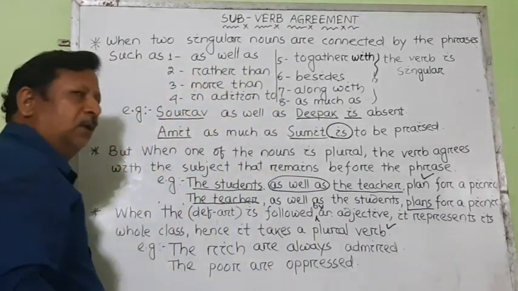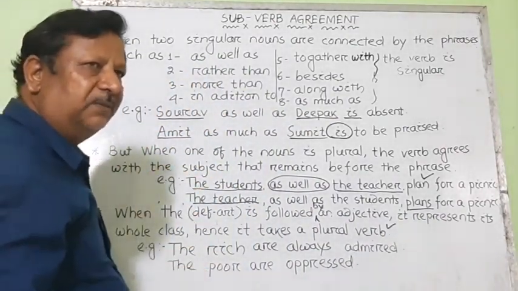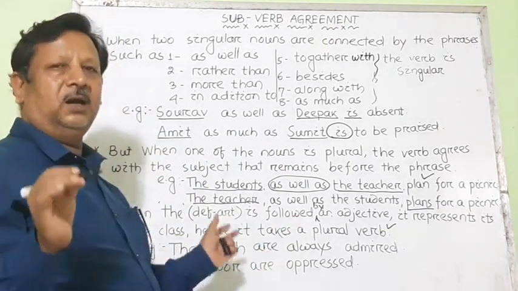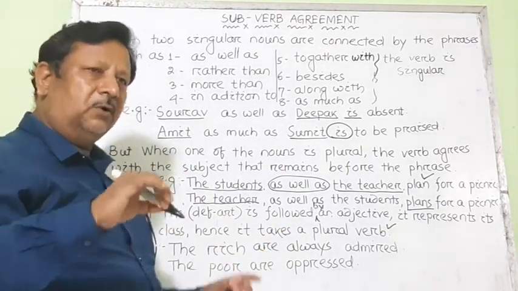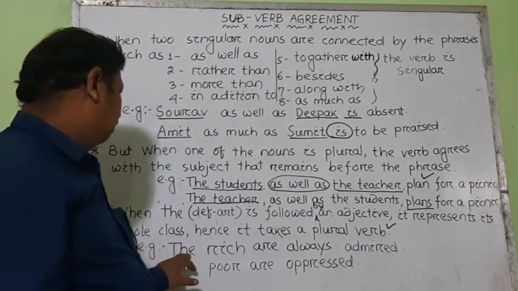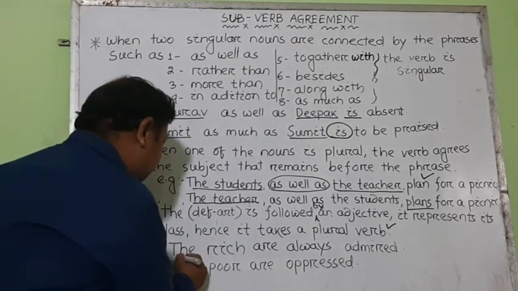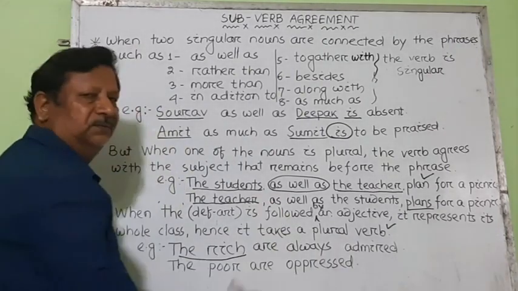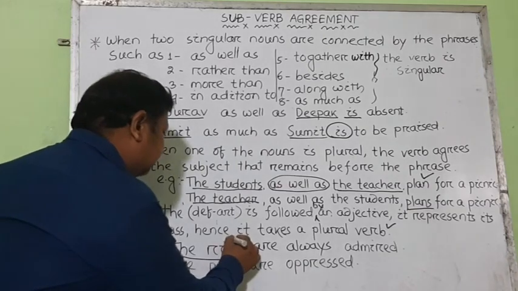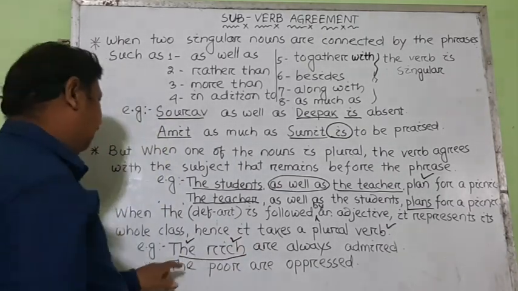That means whenever the definite article the is used before an adjective, it makes it plural, so the verb automatically will be plural. See, examples have been given here. The rich are always admired. The rich here means all the rich people. This is the adjective rich and this is the definite article the.